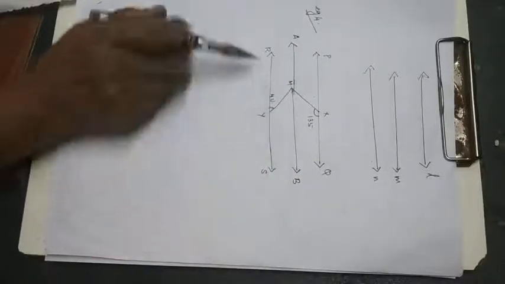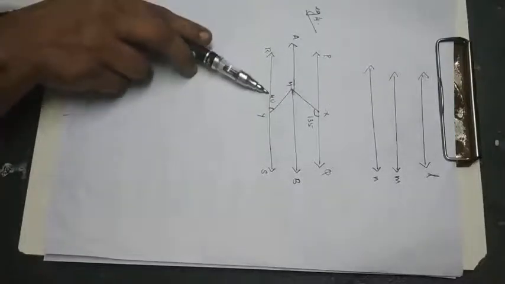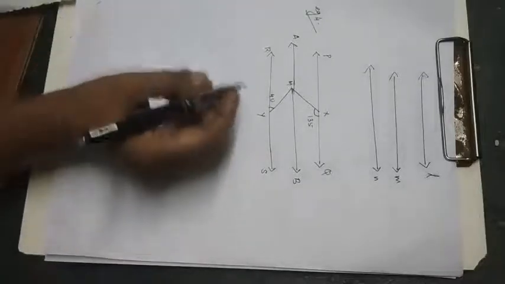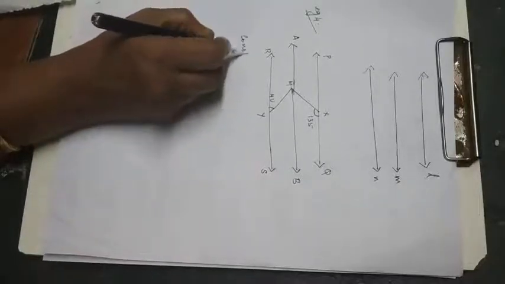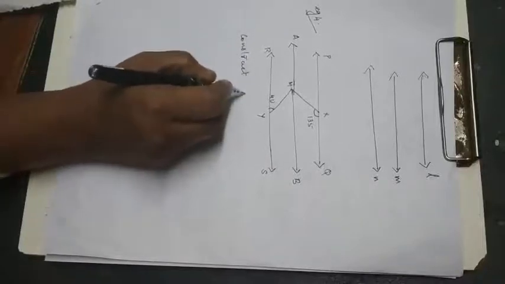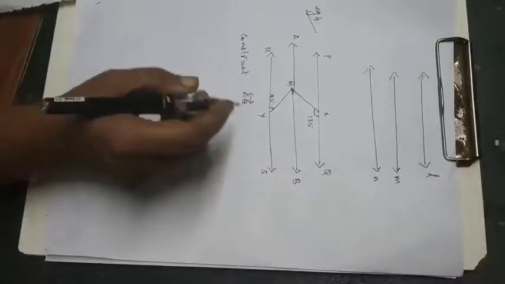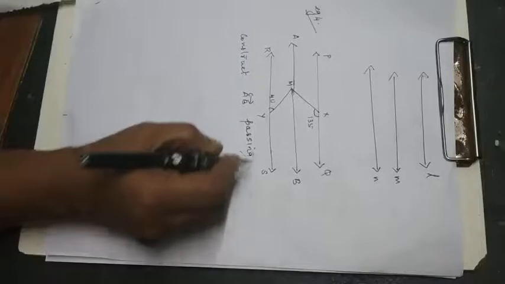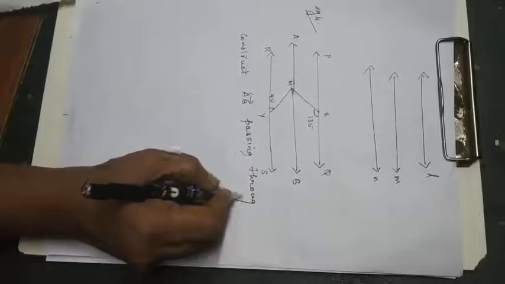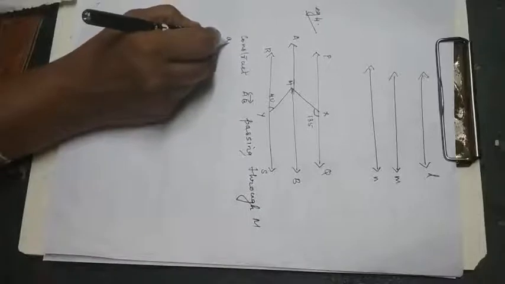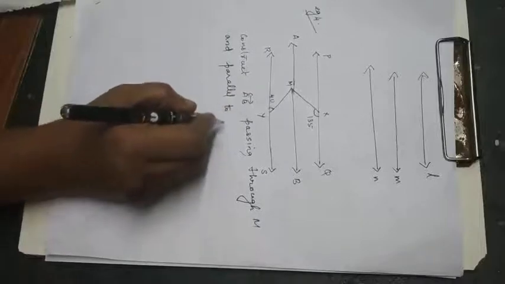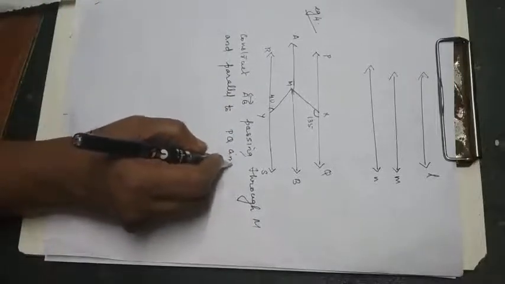So a line parallel to PQ passing through M. So first construction you can write, construct line AB passing through M and parallel to PQ and RS. Okay.